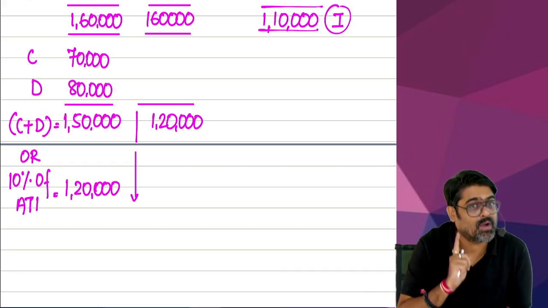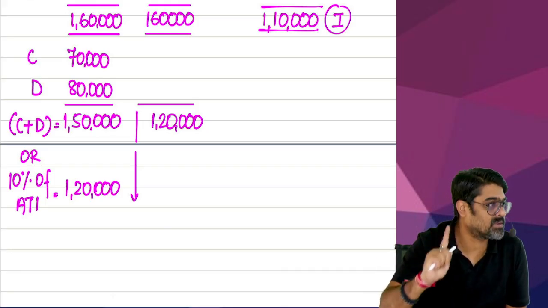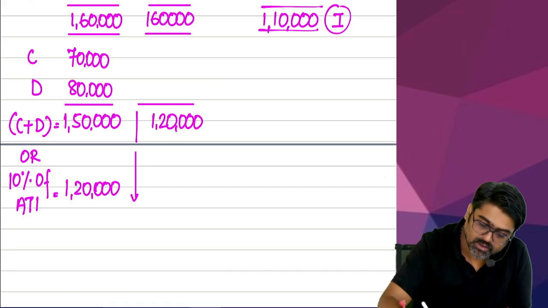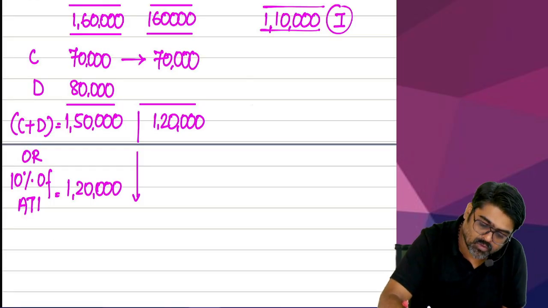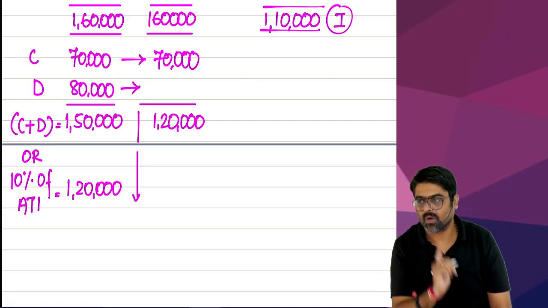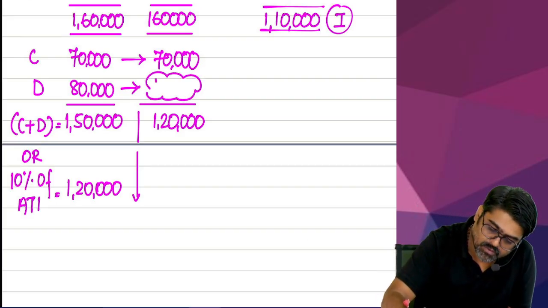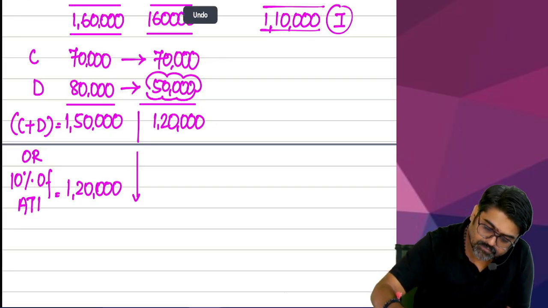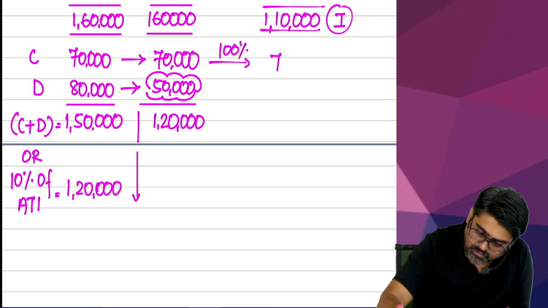So whenever you have to qualify, category C fully first. First priority to category C. So tell me, will you qualify this entire 70? Then how much balance you have to qualify now? Will this entire 80 qualify? Or out of 80, how much should qualify? So the balancing figure is 50. This 50 will qualify, yes or no? Out of this 70, how much will be allowed? 100%, meaning 70,000.